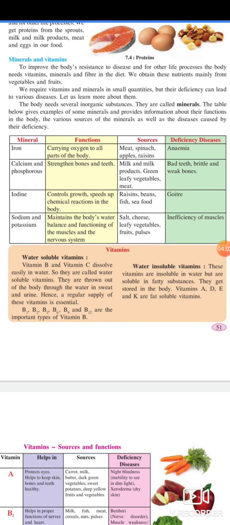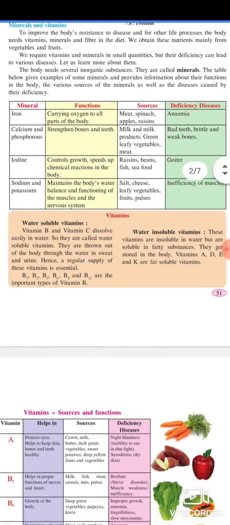Deficiency disease, goitre. Sodium and potassium: maintain the body water balance and functioning of muscles and the nervous system. Sources: salt, cheese, leafy vegetables, fruits, pulses. Deficiency disease, inefficiency of muscles.